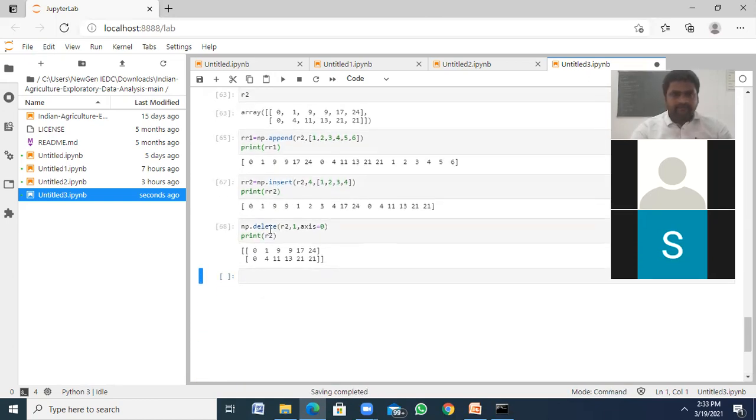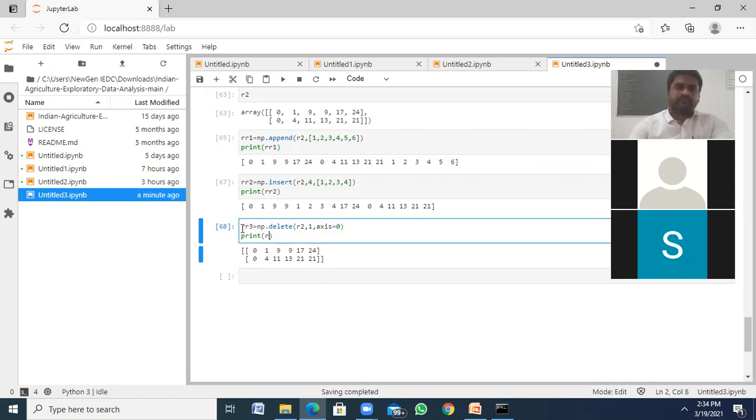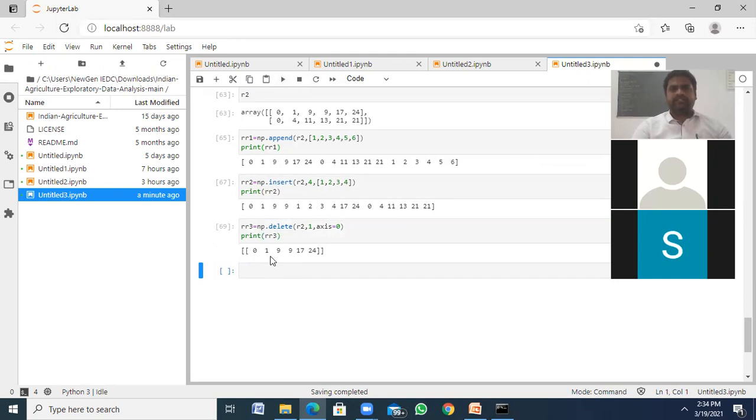I want to create RR3, so it stores into RR3 without the second index.